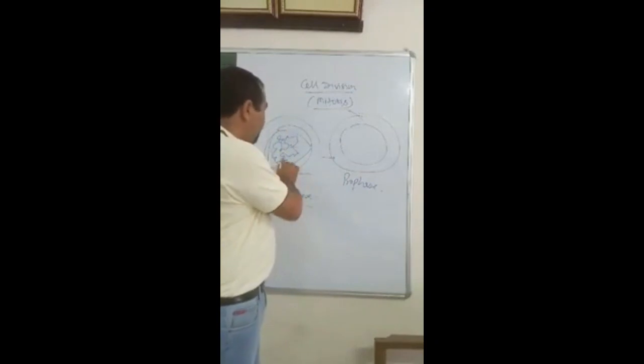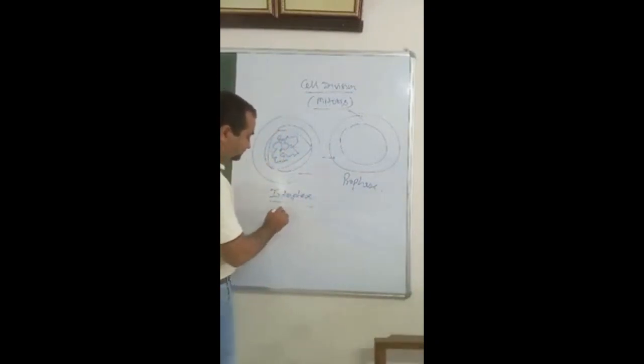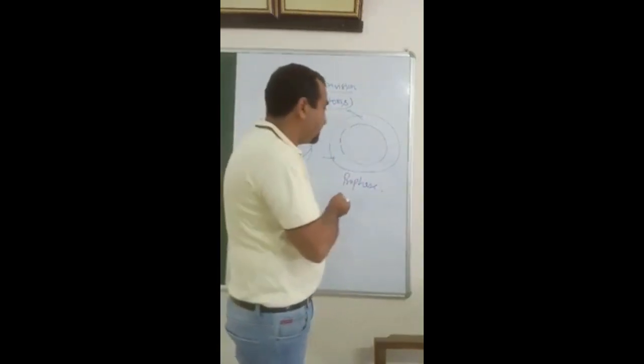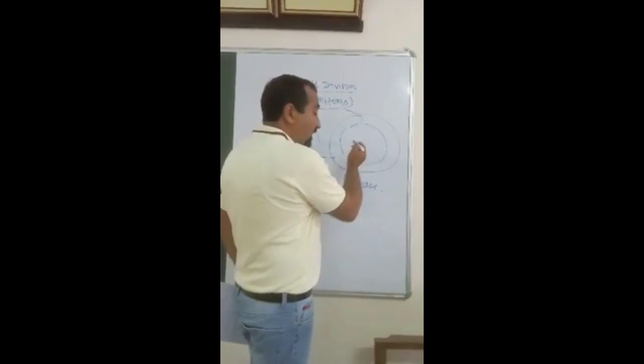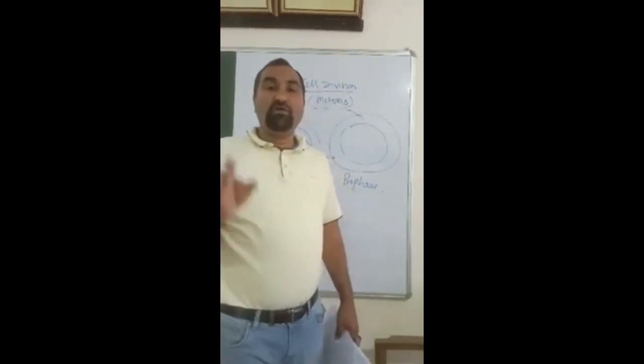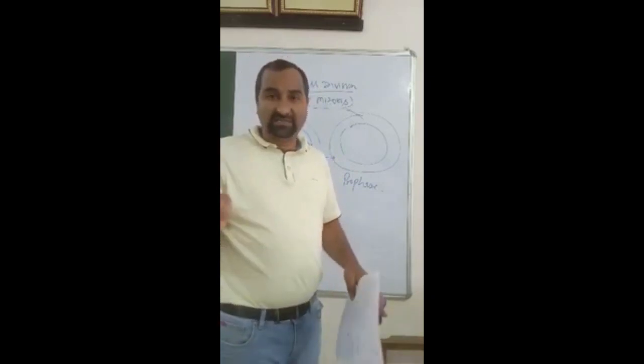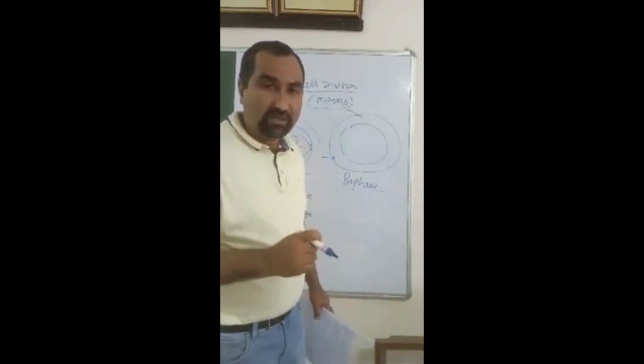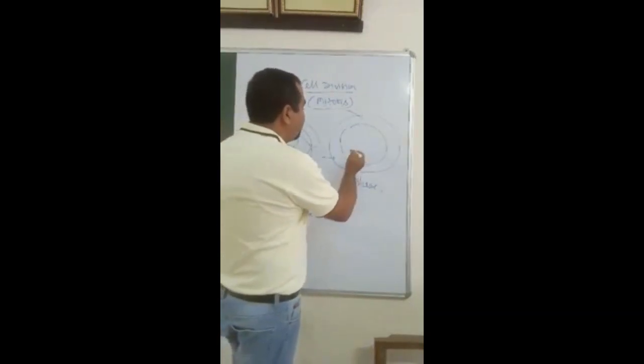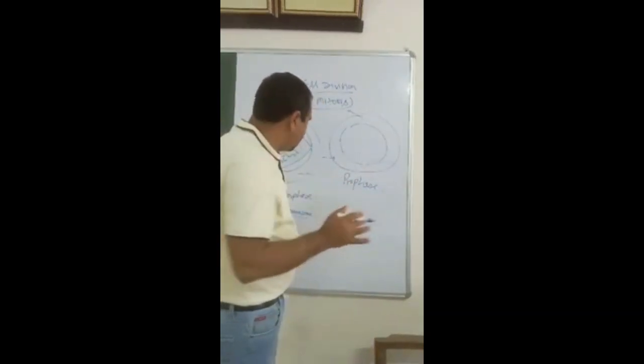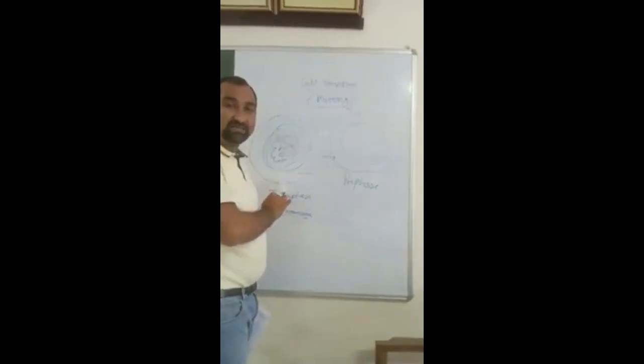So if this interphase cell has 3 chromosomes, suppose we take an example of 3 chromosomes, so this cell has a number of 3 chromosomes. Here the condensation of chromosomes takes place. Chromosomes are visible only when they are condensed, when they are thick. So in prophase, we already know that this cell has passed the S phase.